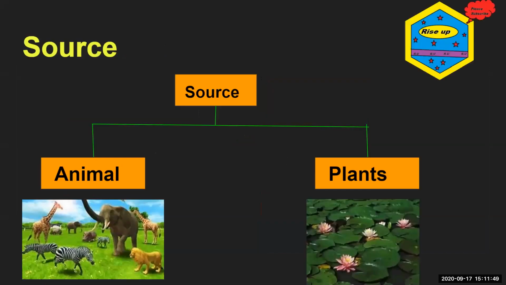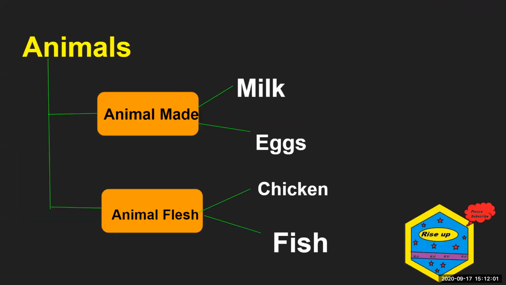Now comes the source. There are two sources of food: plants or animals. If we talk about animals, from animals we can get animal-made food and animal flesh. What is animal-made? The food which we get from an animal, which is prepared by the animal and doesn't harm it.